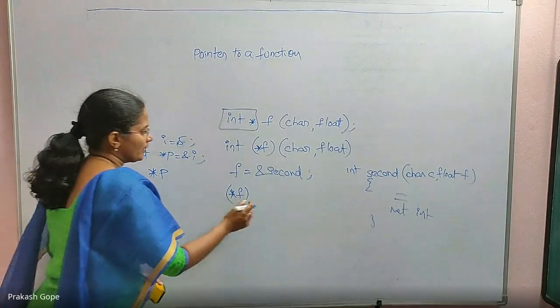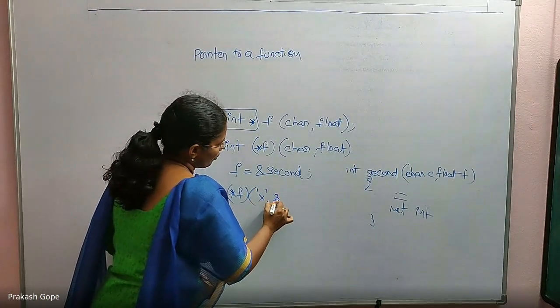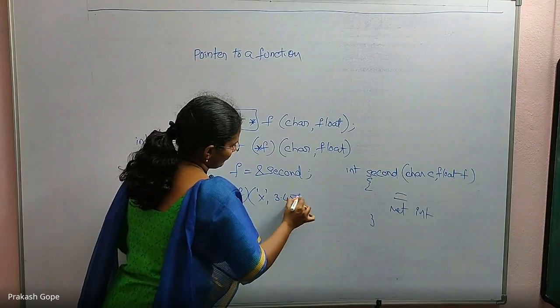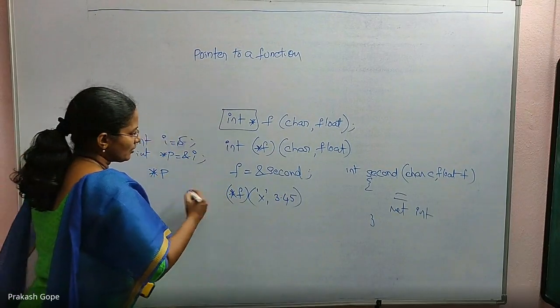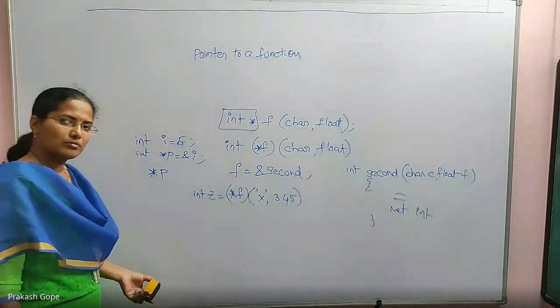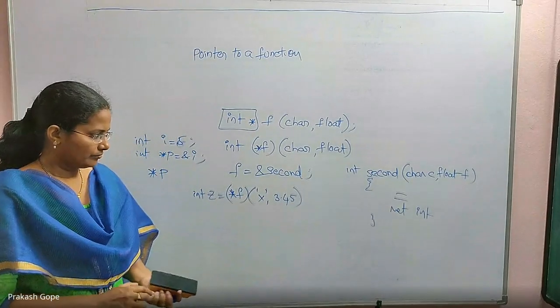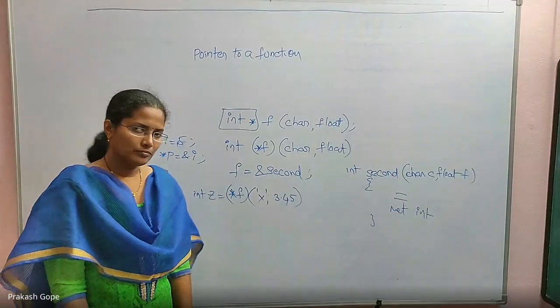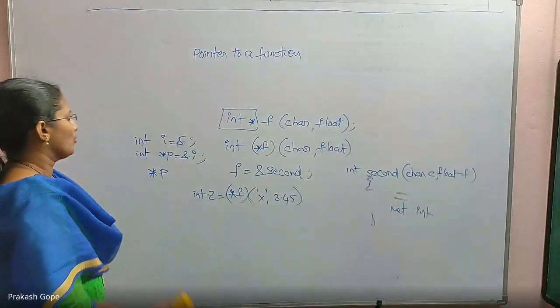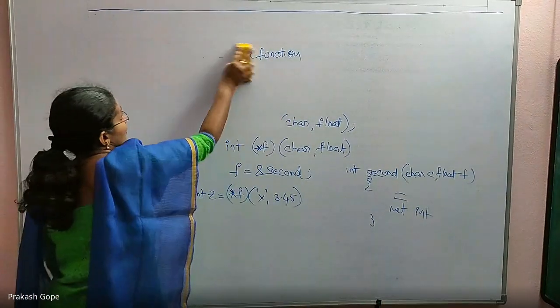So I can invoke it like this by passing the parameters, one character and one float. It returns an integer, so you need to capture it in an integer, for example. That's all. This invokes the second function. So a function can also have a pointer. Function pointers are there.